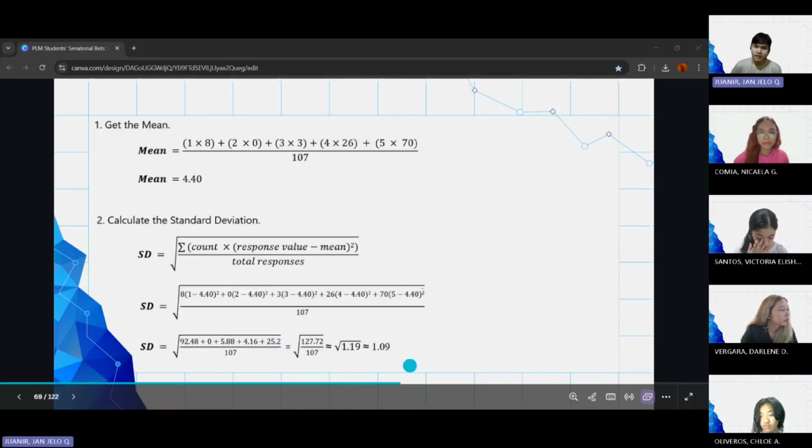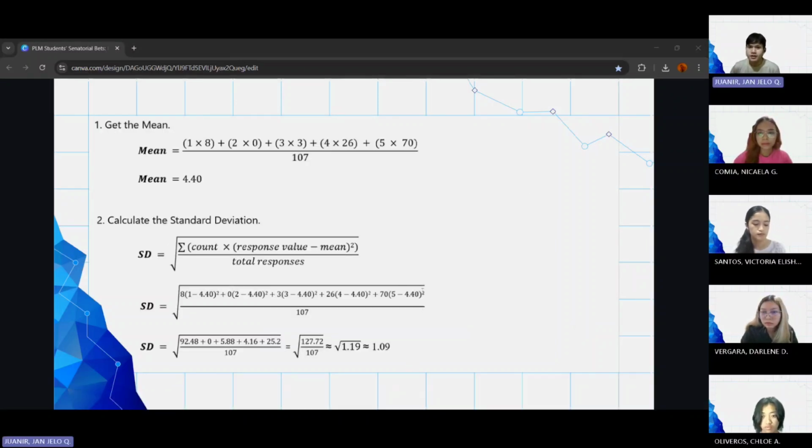So for the standard deviation, we have a mean of 4.40. The variance is 1.19. And when we get the square root, we will have a standard deviation of 1.09. To assess this result, we will get the percentage of the standard deviation with the mean. We will divide 1.09 by 4.40 and we will multiply it by 100%.